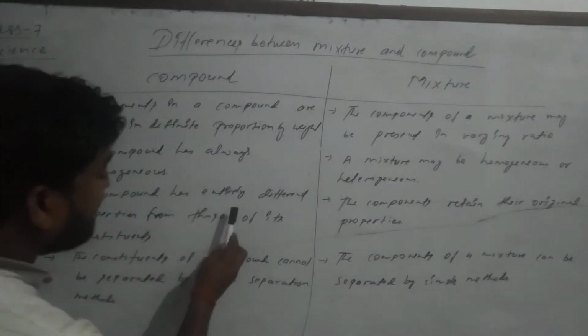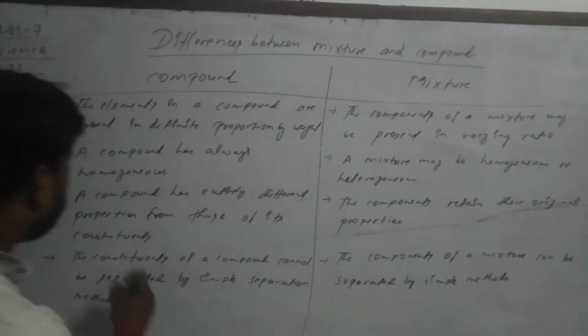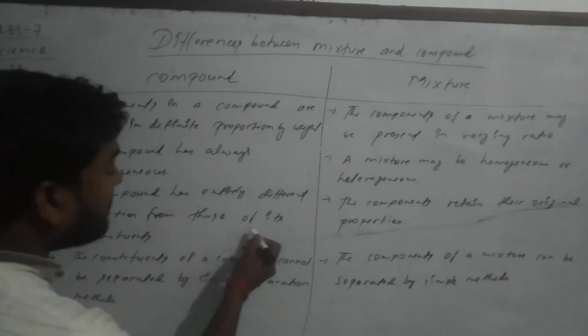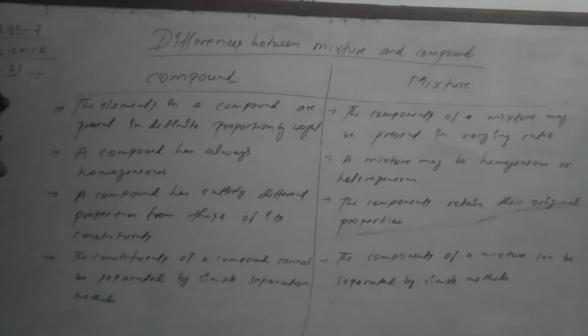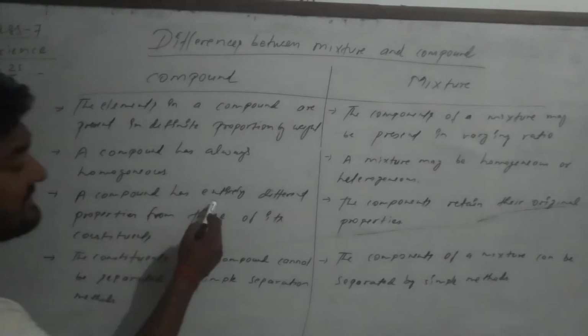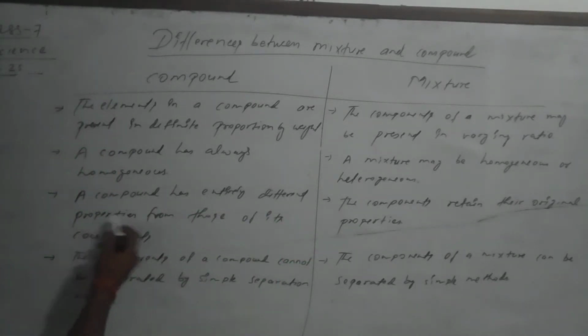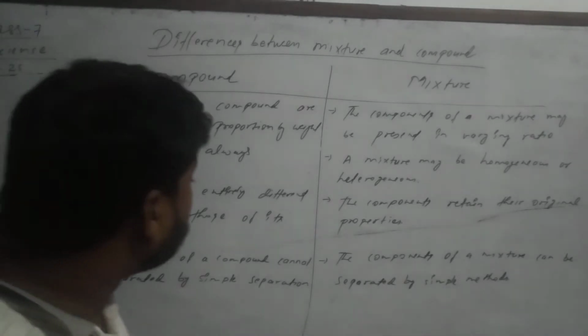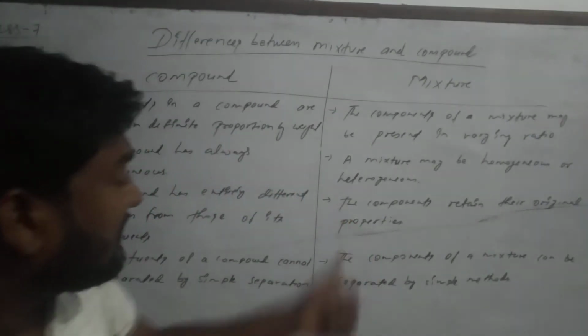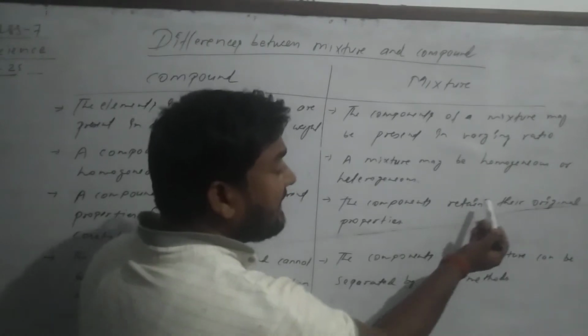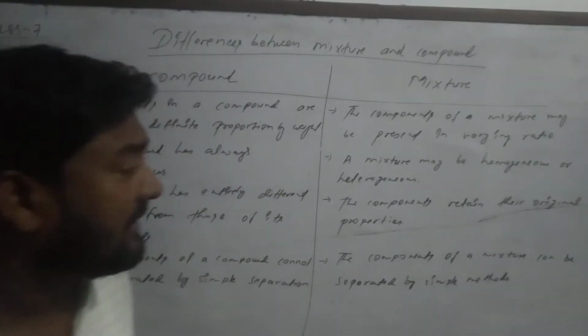A compound has entirely different properties from those of its constituents. But in a mixture, the components retain their original properties.